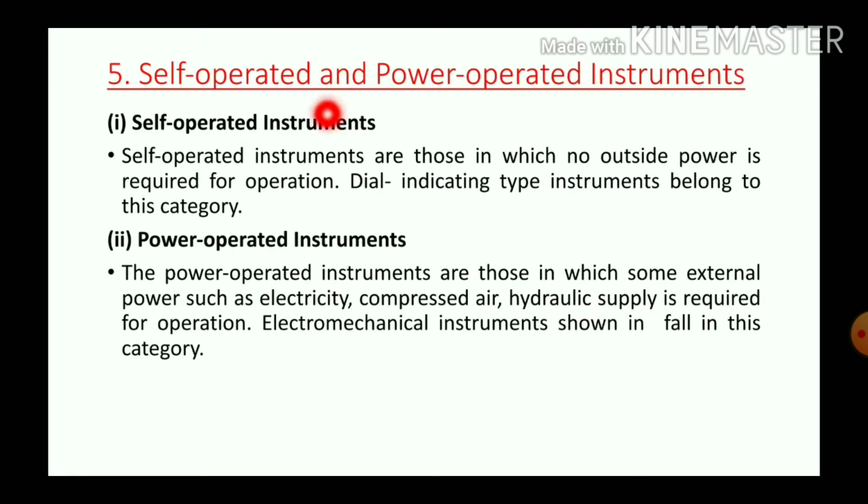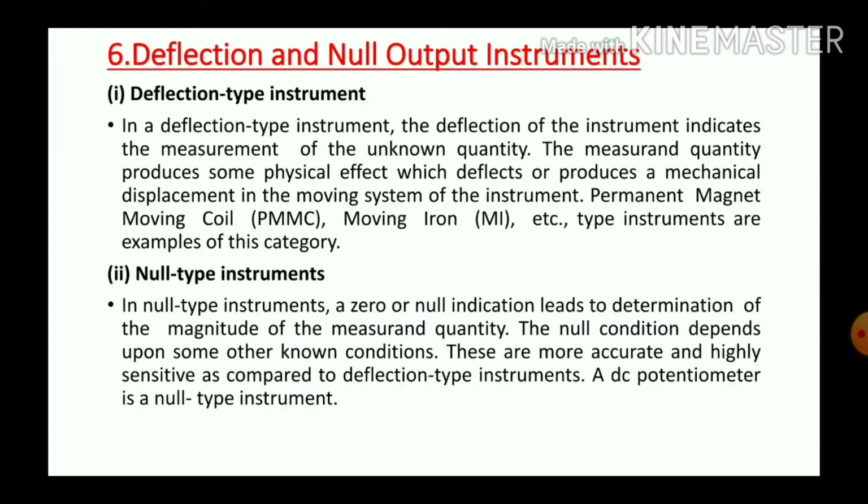And fifth category is self-operated and power-operated instrument. Self-operated instruments are those in which no outside power is required. The example is dial indicating type instruments. Next one is power-operated instruments. In this type of instrument, some external power such as electricity, compressed air, hydraulic supply is required for operation. Electromechanical instruments come under this category.